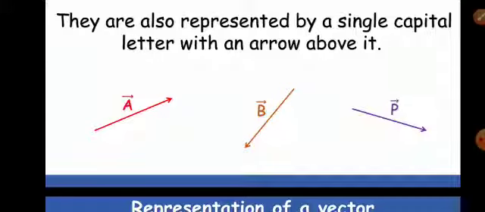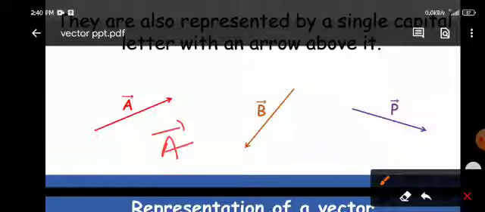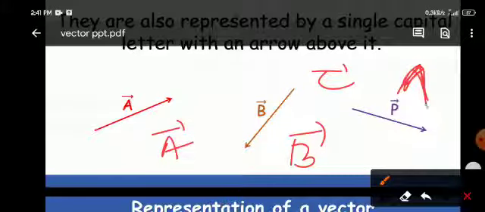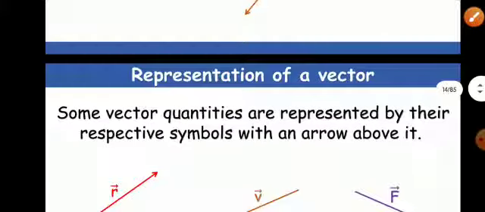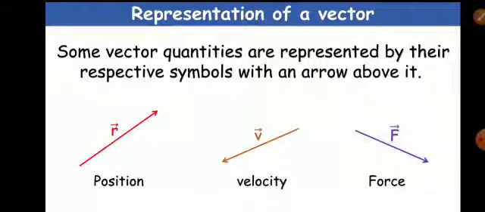Vectors are also represented by single capital letters like A vector, B vector, C vector. This is a symbol to represent a vector. In some books, letters are written in bold to represent a vector quantity. Some vector quantities are represented by their respective symbols with an arrow above them, like position vector, velocity vector, force vector, and so on.